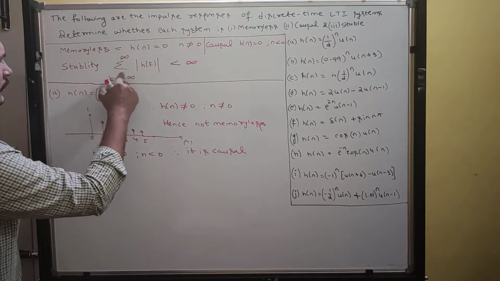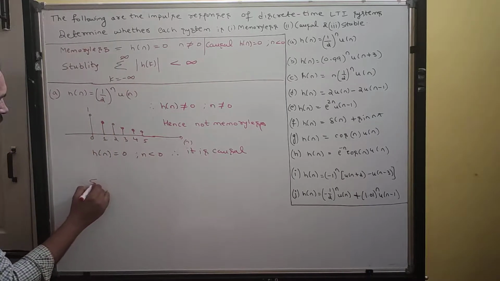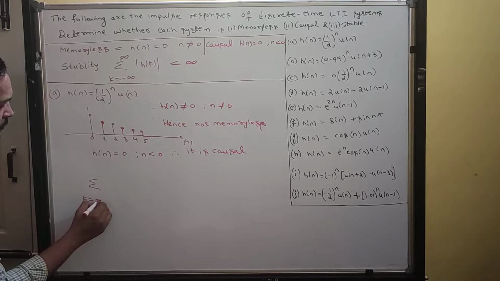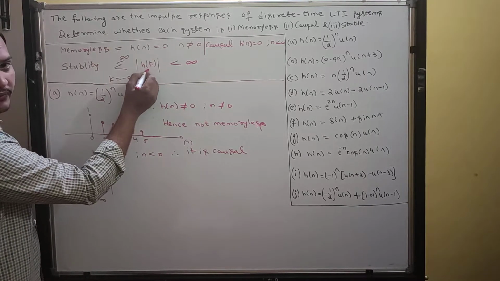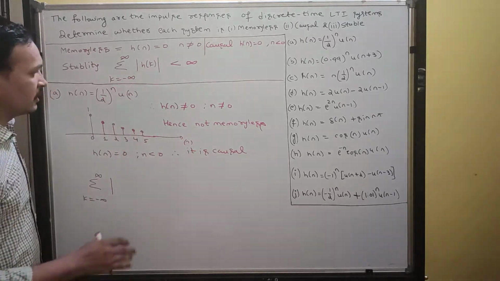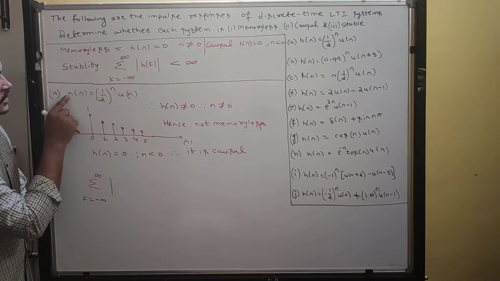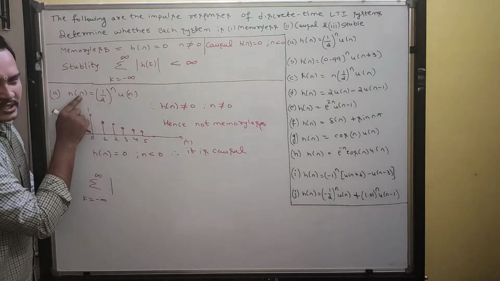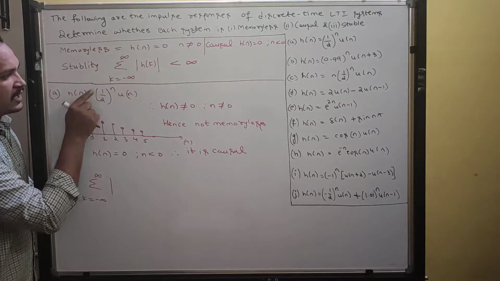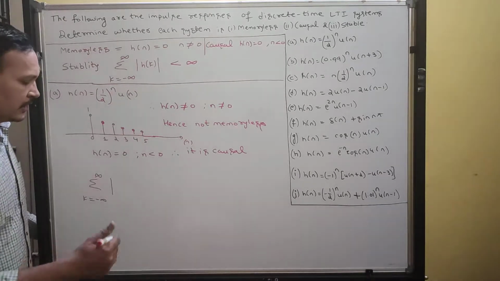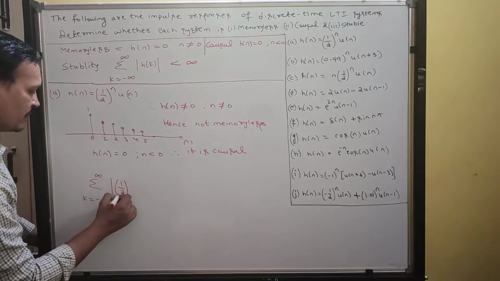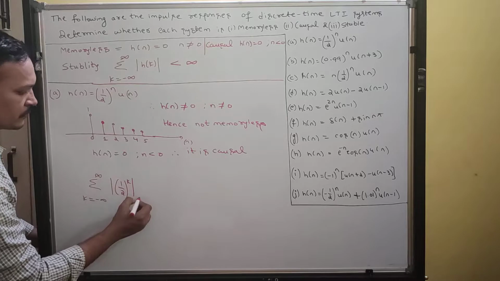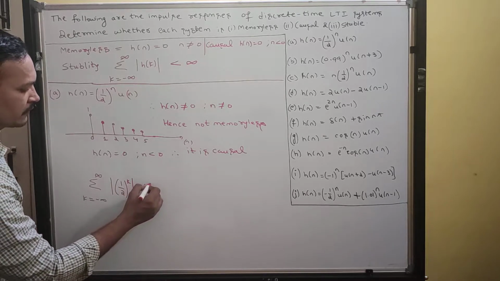For stability you write this formula: summation k equals minus infinity to infinity of mod h of k. H of k means whatever is given in the question, h of n, you replace n by k. If I do that, I will get (1/2)^k into u of k.